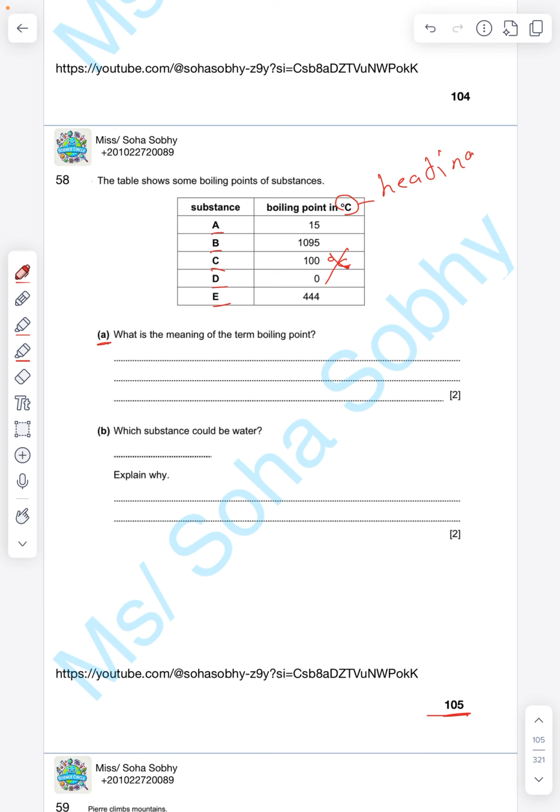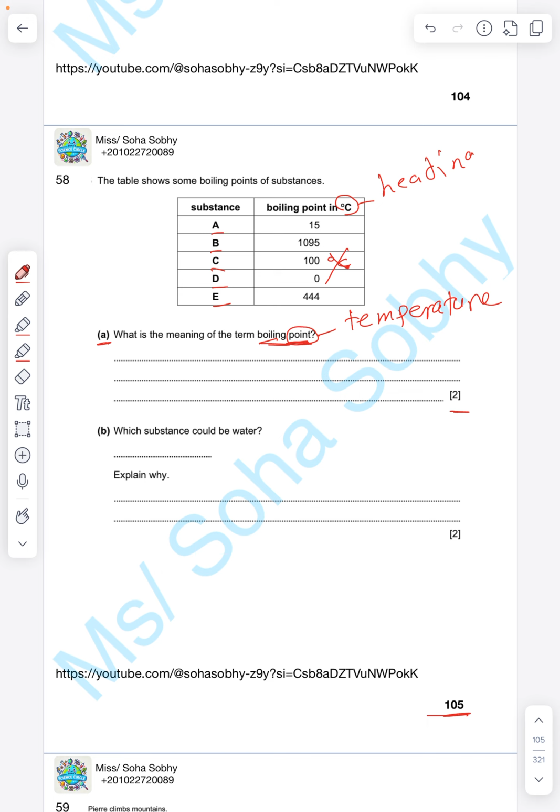Let's start with letter A. What is the meaning of the term boiling point? Here, because we have 2 marks, we should write specific keywords to get the answer. Let's start with point. When I see the word point, you should write temperature. And after that, you are going to describe the process itself. So you will write the temperature and describe the process of boiling.